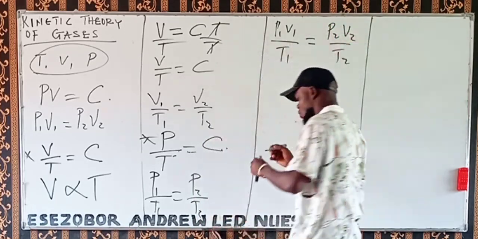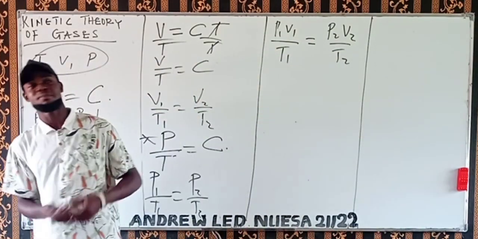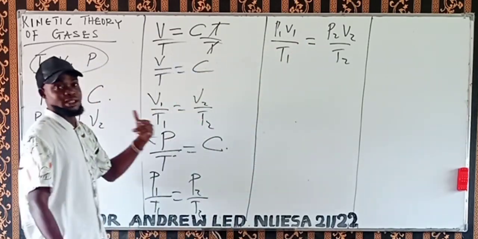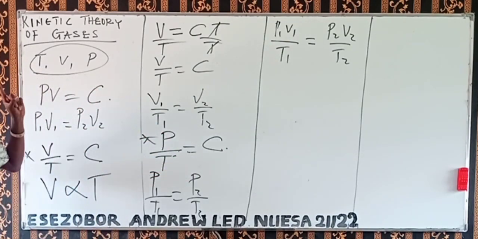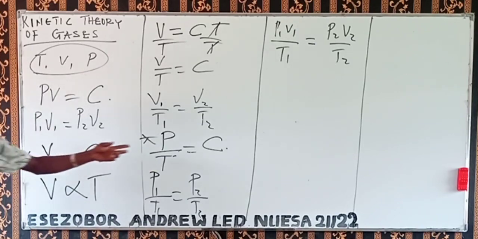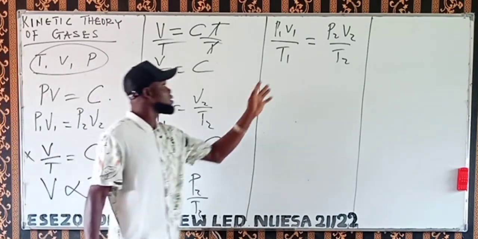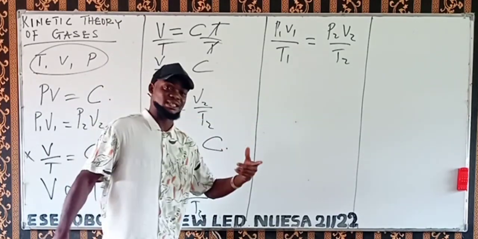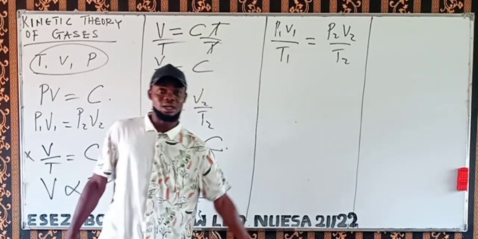We are going to use this to calculate if none of them is constant. For example, if volume, temperature and pressure are all changing, we will solve it this way. But if volume is constant, pressure and temperature will relate this way. If temperature is constant, volume and pressure will relate this way. But if none of them is constant, meaning none of them stays the same, then the relationship will be that.